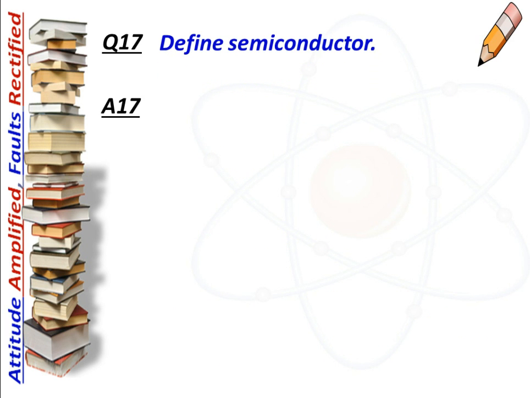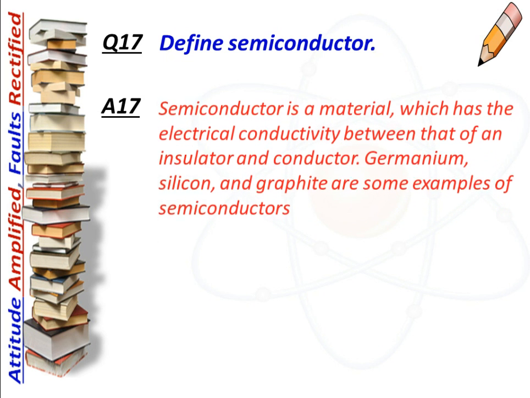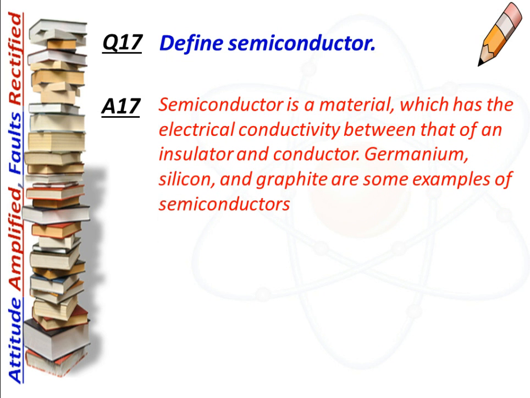And the next question is, define semiconductor. And the answer is, a semiconductor is a material which has electrical conductivity between that of an insulator and a conductor. Germanium, silicon, and graphite are some examples of semiconductors.